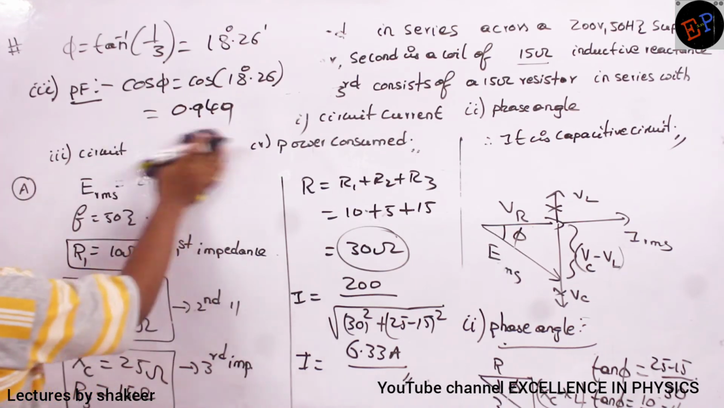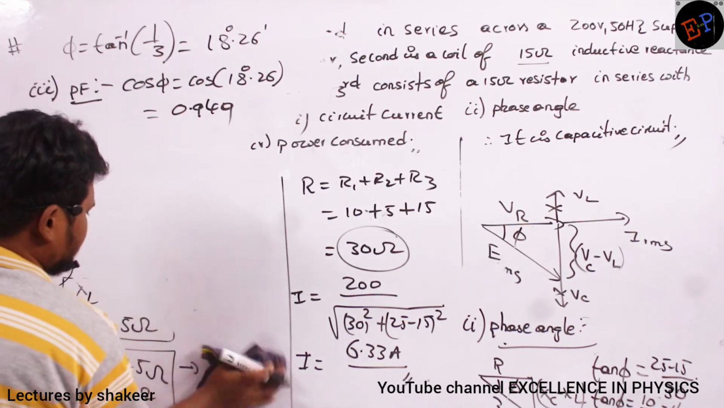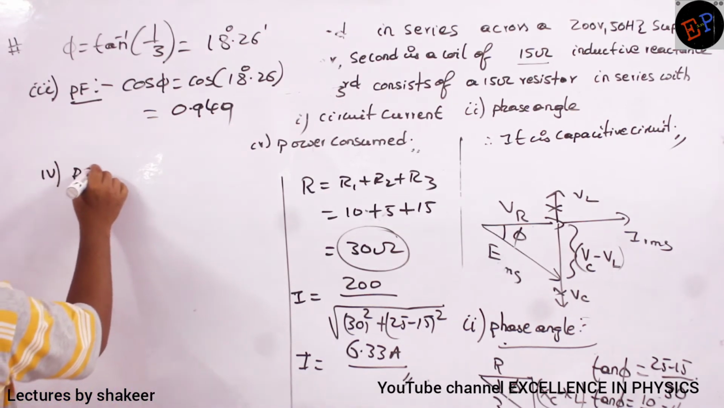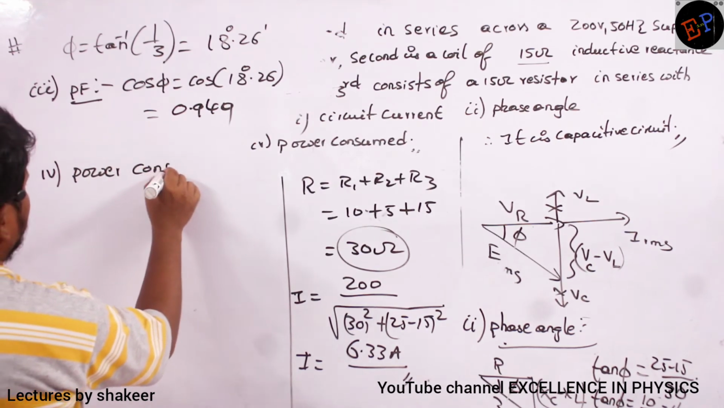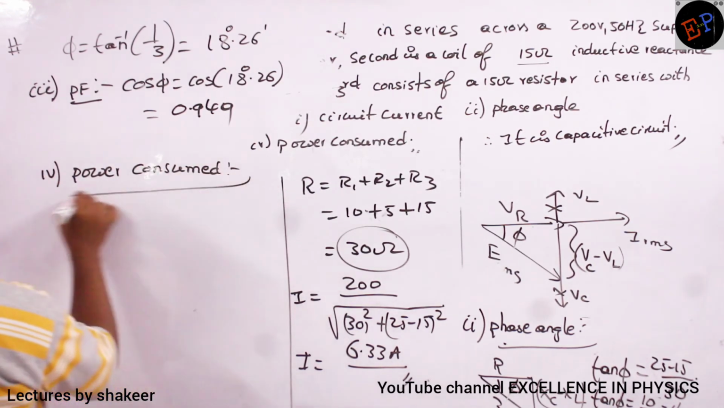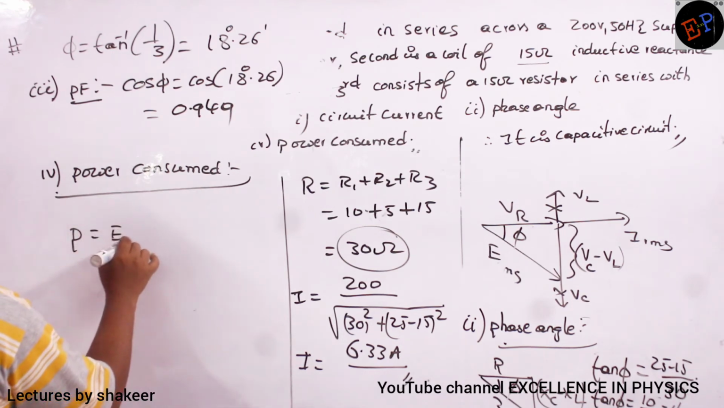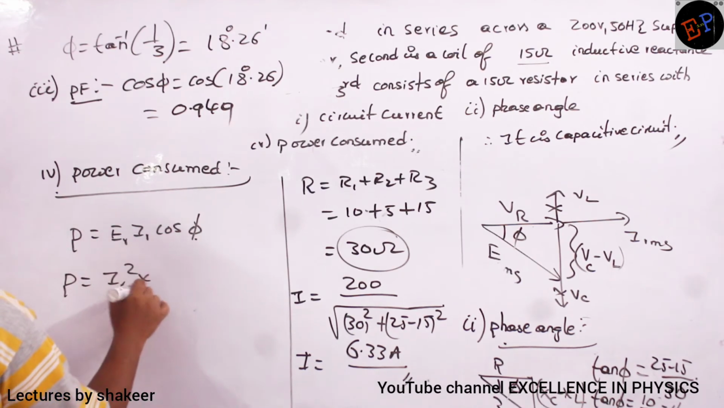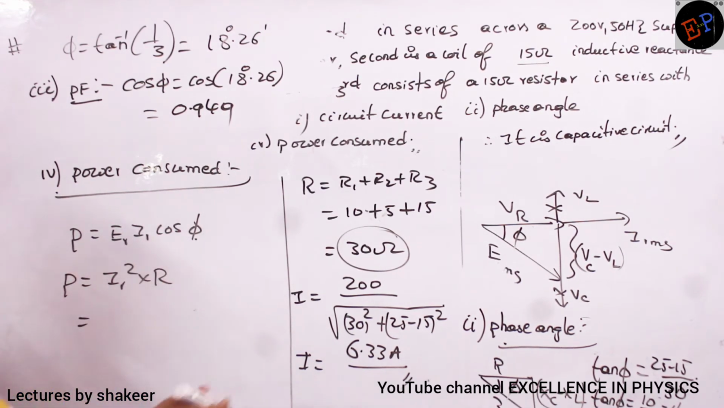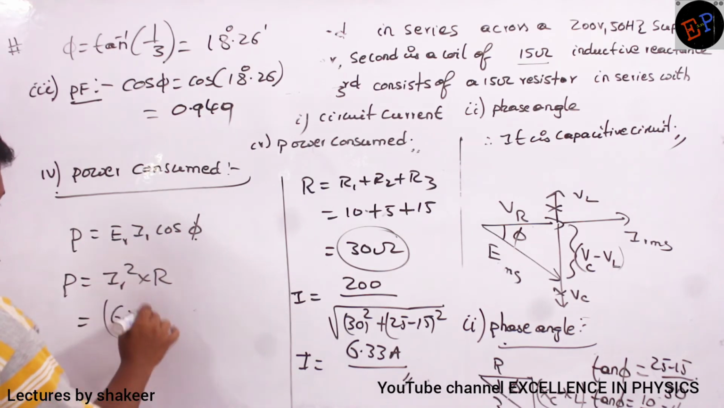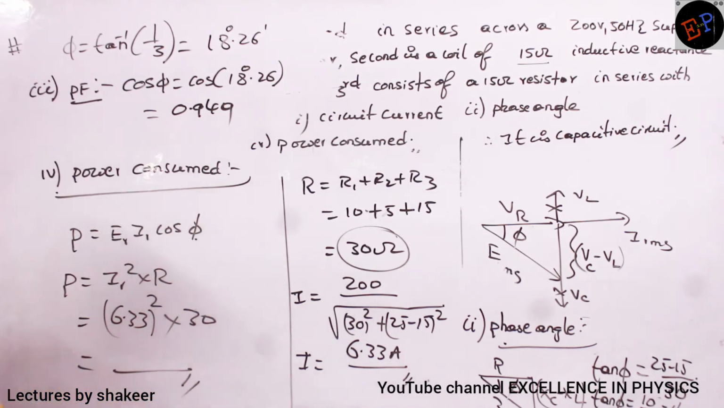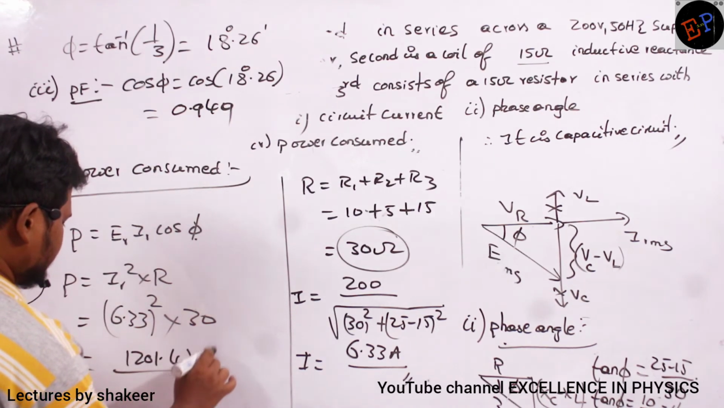Now what is the fourth one he is asking? The fourth one is power consumed. How can I calculate power consumed? How many formulae are there? Either I can use ERMS IRMS cos phi, or I can use IRMS square into R. Current we have already calculated, 6.33 whole square. Resistance is 30. So do this calculation, we will get the power consumed. So the answer is 1201.4 watts. That's it.